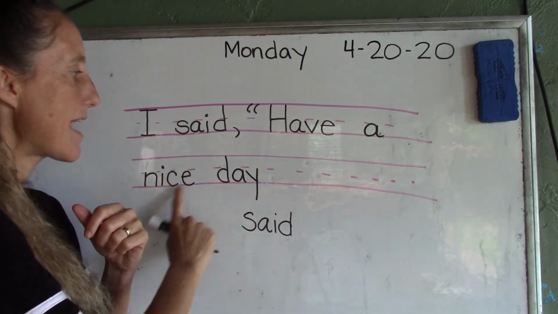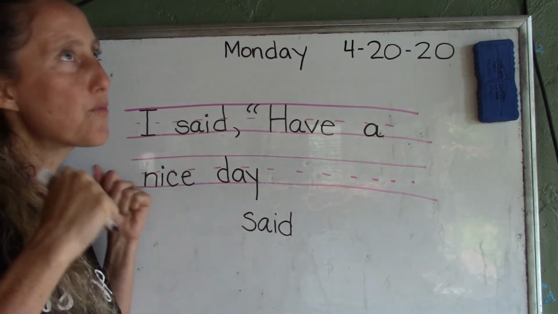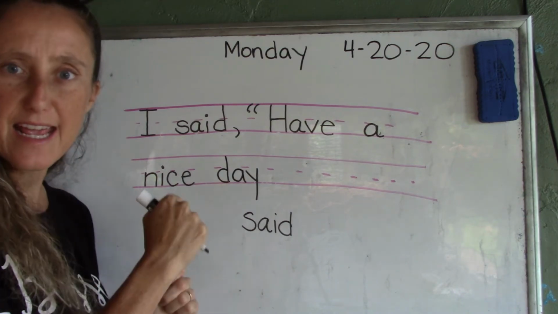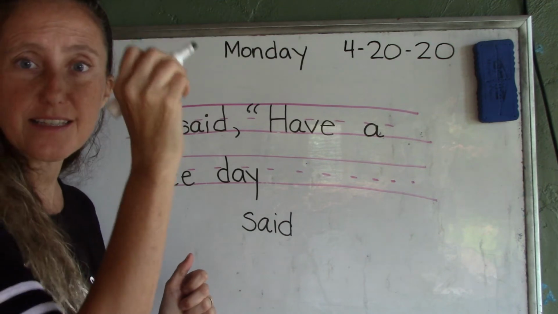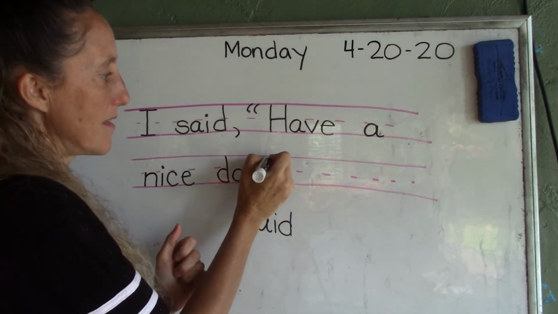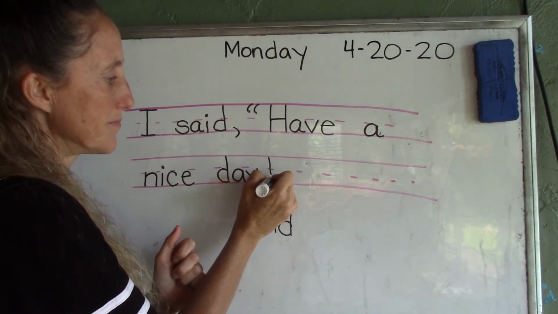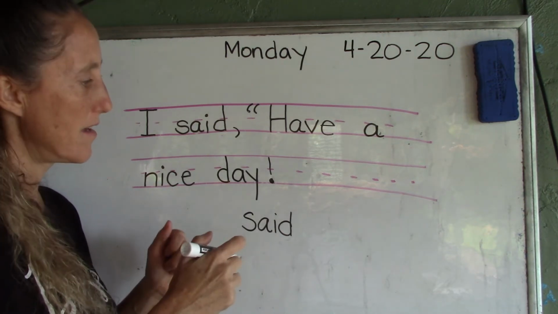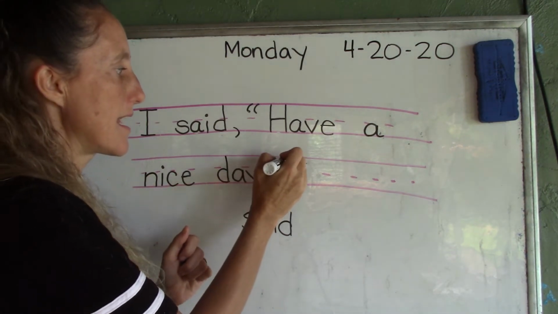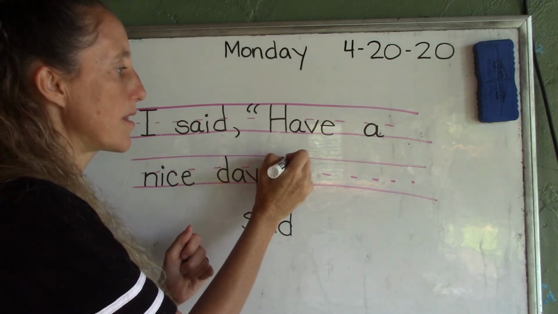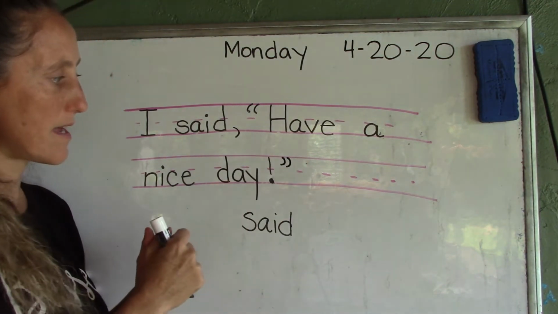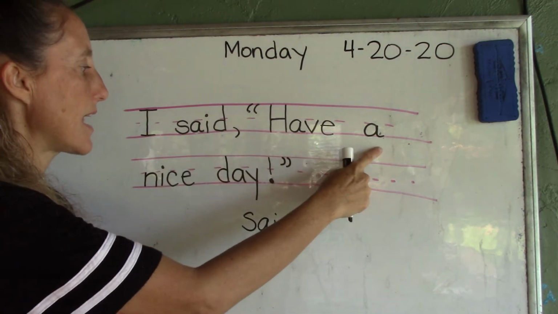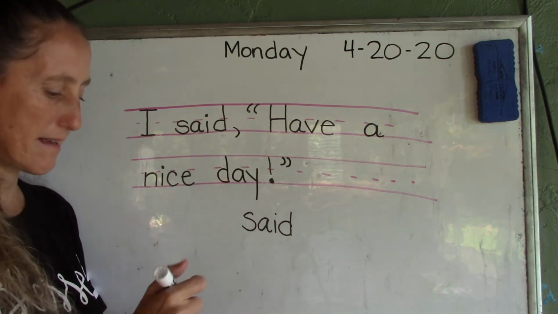Have a nice day. And if I'm really excited, I really want you to have a nice day, I can say, "Have a nice day!" And then I can put an exclamation point. Exclamation point. Because I'm really excited. I really want you to have a good day. Okay, or a nice day. And then we end with quotation marks going the other way. I said, "Have a nice day."